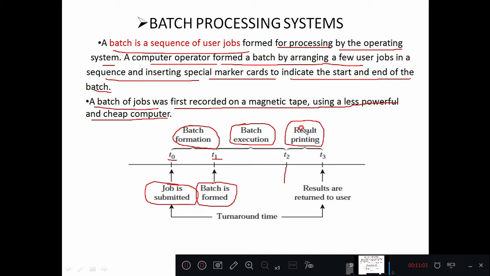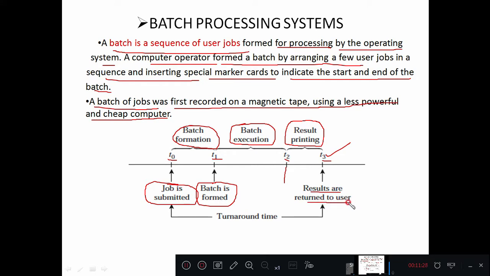The result is going to be presented to the user, and if he wants, he can print those results using printers or resources, you can say. During this time interval T2 to T3, results will be printed, and at T3 results are allocated, or they are ready for the user. Results are returned to the user, right?